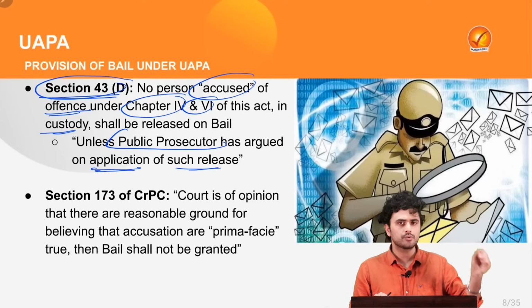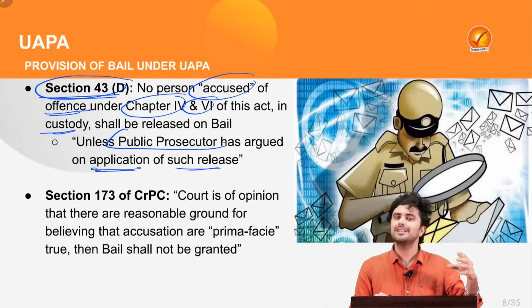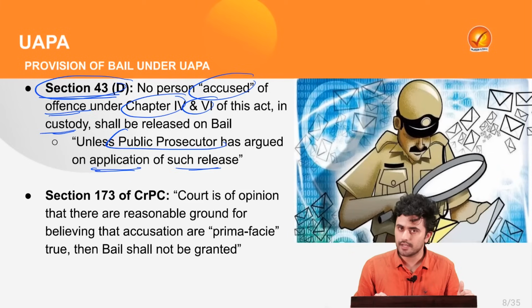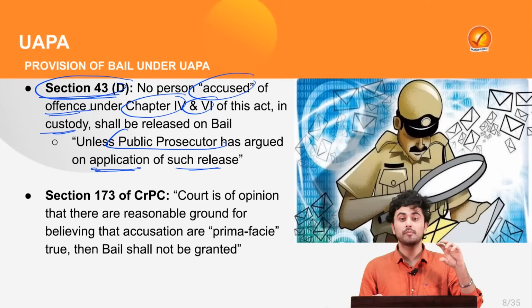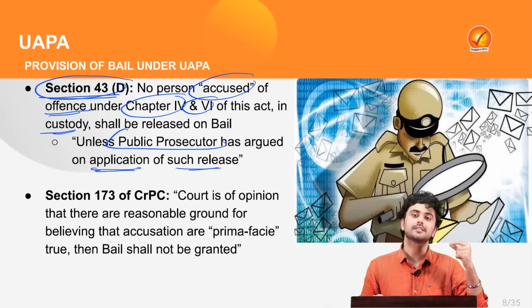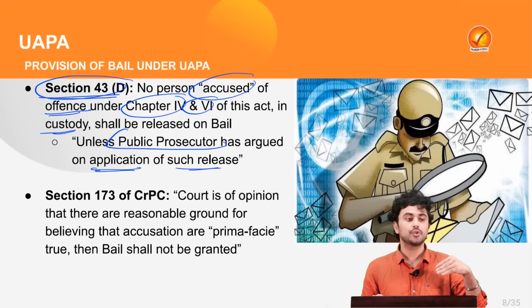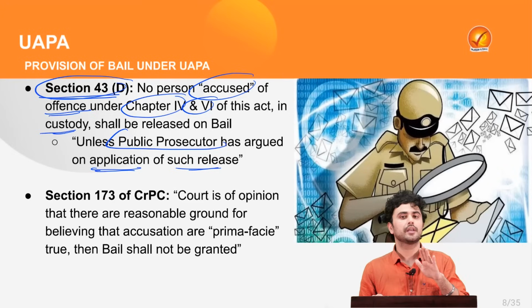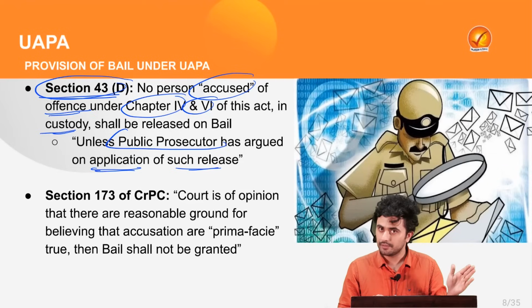Who is the public prosecutor here? The public prosecutor is basically a legal representative of the state. So, unless and until the public prosecutor has examined your bail provisions or has examined the charges which are levied against you, till then you cannot be provided bail.